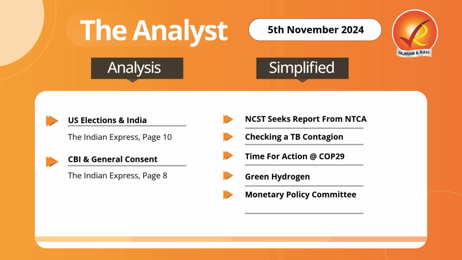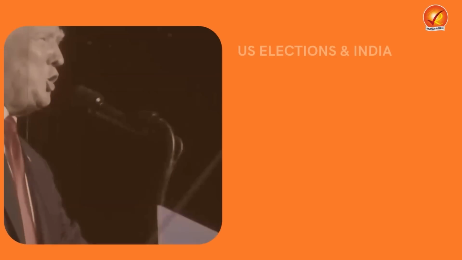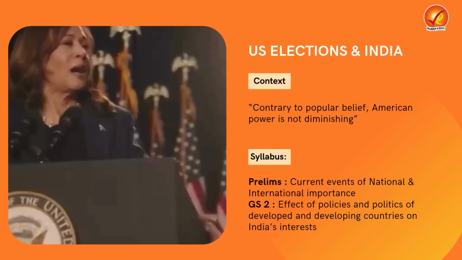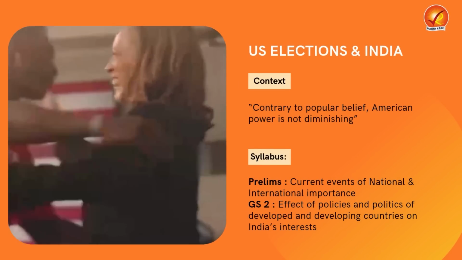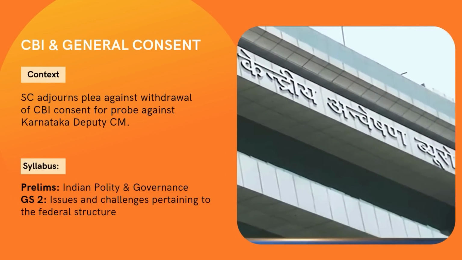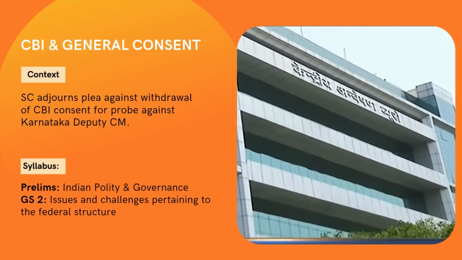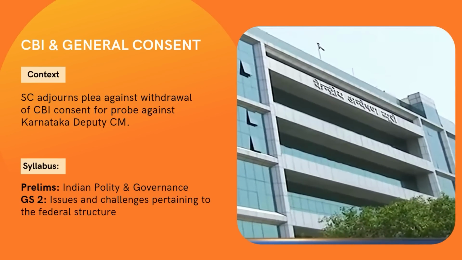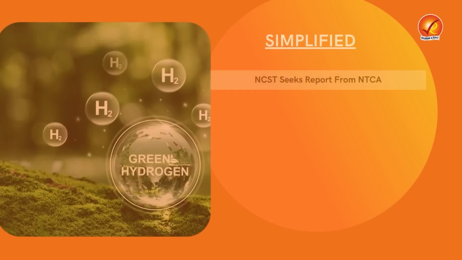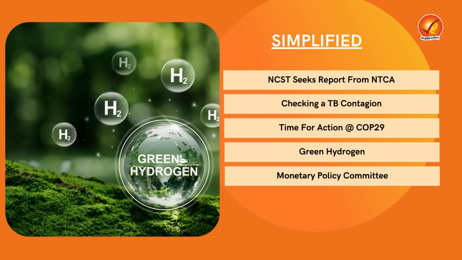In the very first section of this discussion, we'll be discussing 2 important articles from an analyst's viewpoint. In the first article, we'll be discussing the US elections and their implications for India. In the second article, we'll be discussing the CBI and its general consent, and the various aspects of how it involves India's federalism, from a simplified perspective, where we'll be understanding articles in greater detail for prelims 2025.